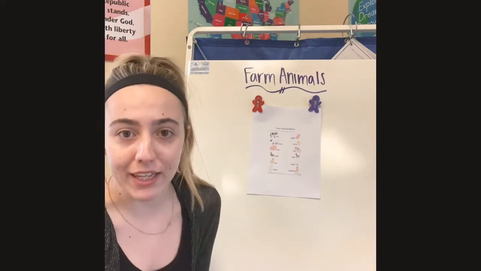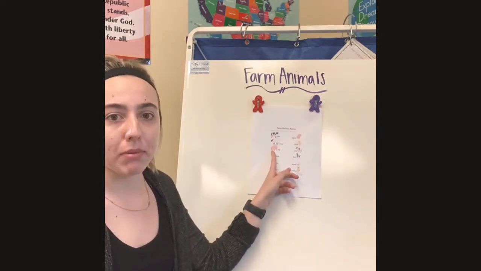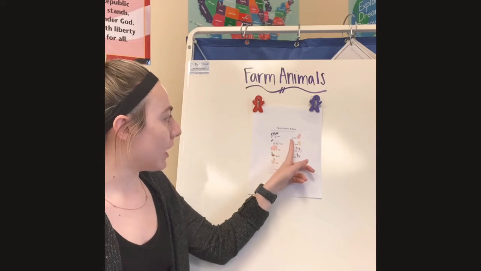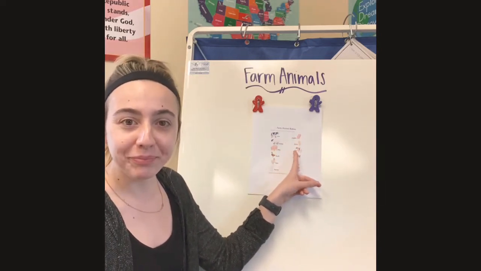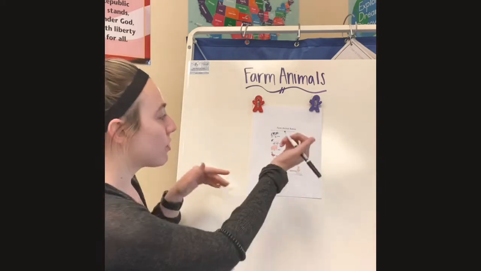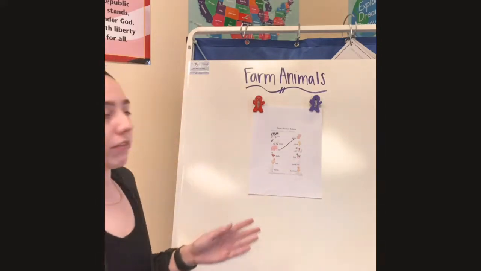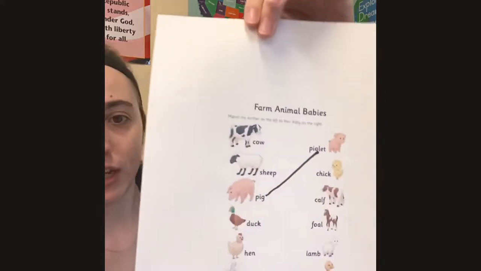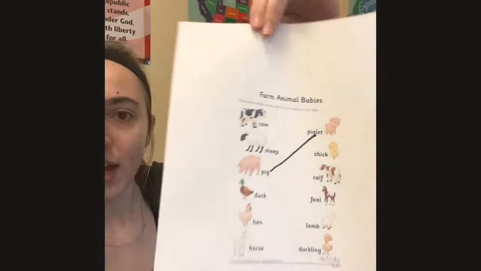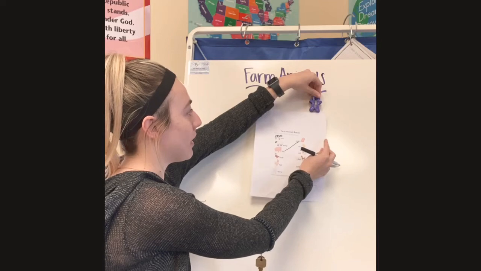Can you say piglet? So I want you to find your mama pig and we're going to draw a line to the baby pig. And what was the baby pig called again? A piglet, right? So we're going to draw a line from the mama pig all the way to the piglet, just like that. Let me show you. I bet you guys did it right. Just like that. Awesome. Okay, so our first farm animal was a pig.